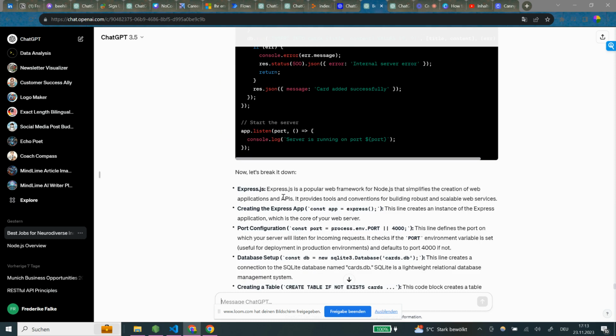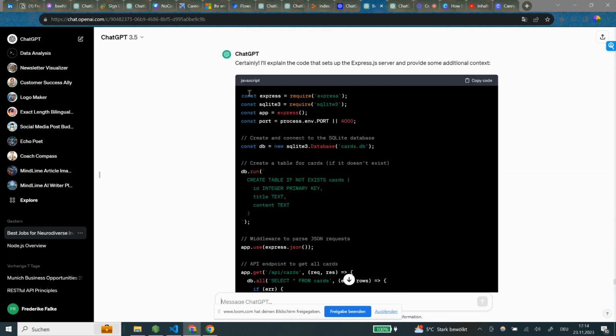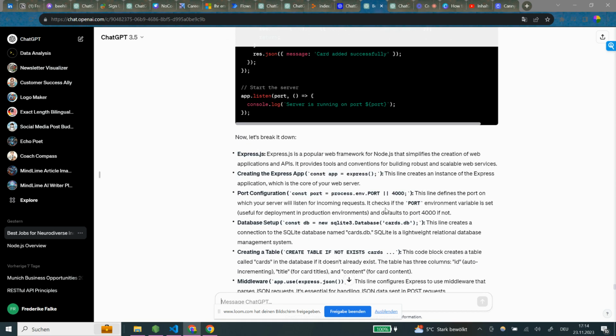Express.js is a popular web framework for Node.js that simplifies the creation of web applications and APIs. It provides tools and conventions for building robust and scalable web services. Okay, I don't even know what a web framework is, but that's a different story. Creating the Express app, constant app like Express. So basically that's what we have over here. This line creates an instance of the Express application, which is the core of your web server.